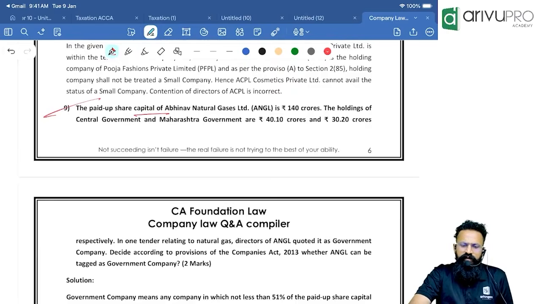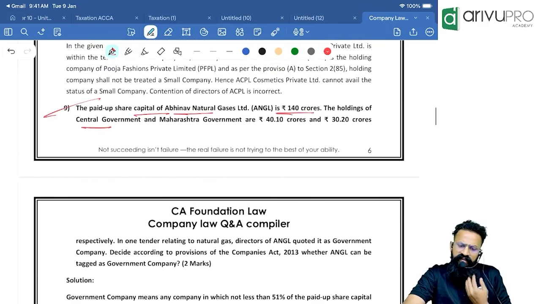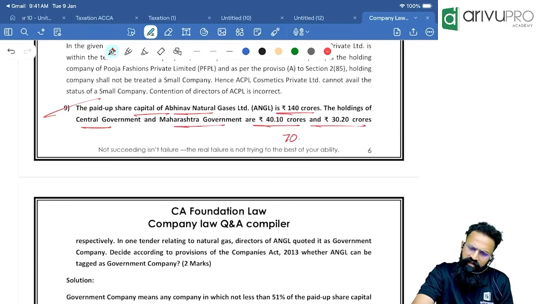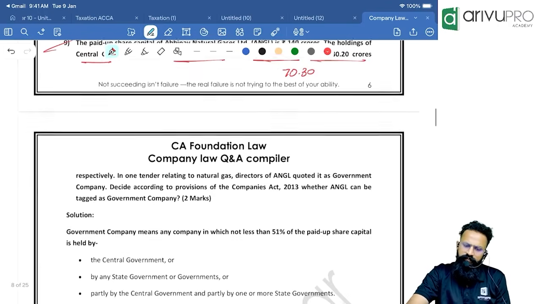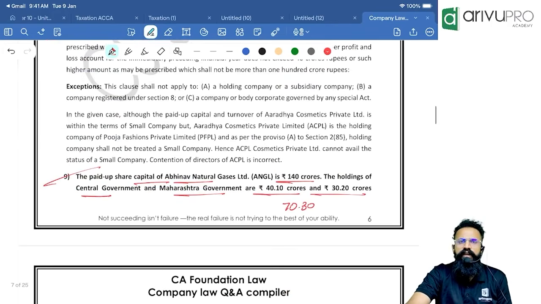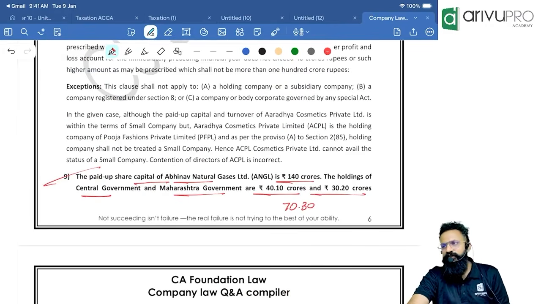The paid up share capital of Abhinav Natural Gases Limited is 140 crore. The holdings of the central government and Maharashtra government are 40.10 and 30.20. If you add, how much is it coming to? It is coming to 70.30. Respectively, in one tender relating to natural gas, the directors of ANGL quoted it as a government company. Decide according to the provisions of the Companies Act whether ANGL can be tagged as a government company. Remember, people, out of 100 students, 90 students will write this as a government company only. But in reality, is it a government company or not?